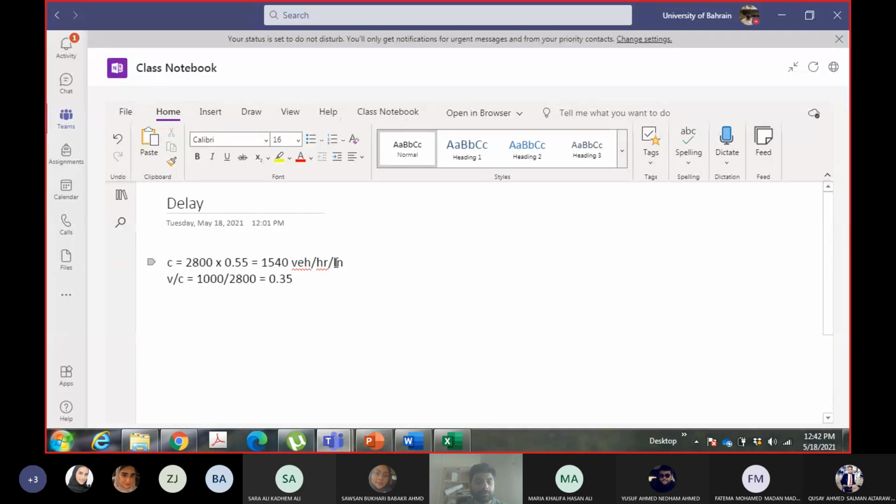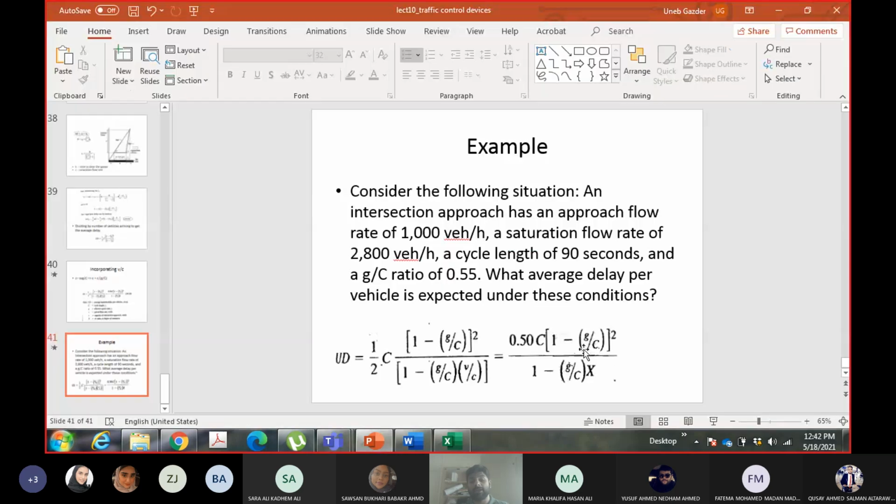So 1540. How much is it? V by c is 0.65. Now you can use this equation to calculate the uniform delay.